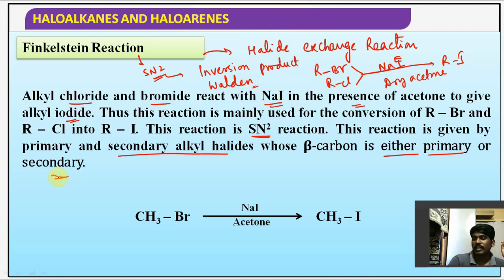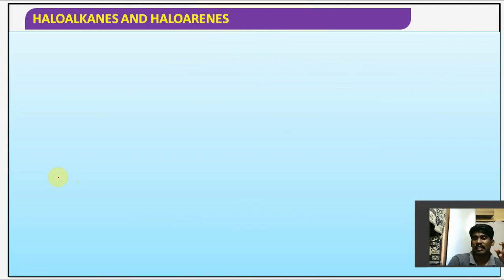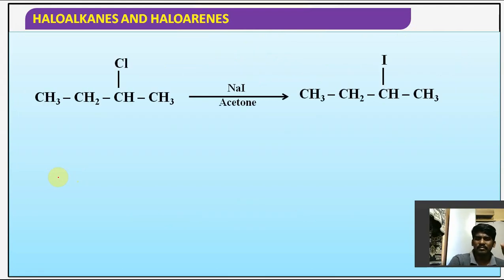If you observe a very simple example, this is alpha, this is beta and this is also beta. Primary, secondary, primary, and this Cl is replaced by iodine. Simple substitution.